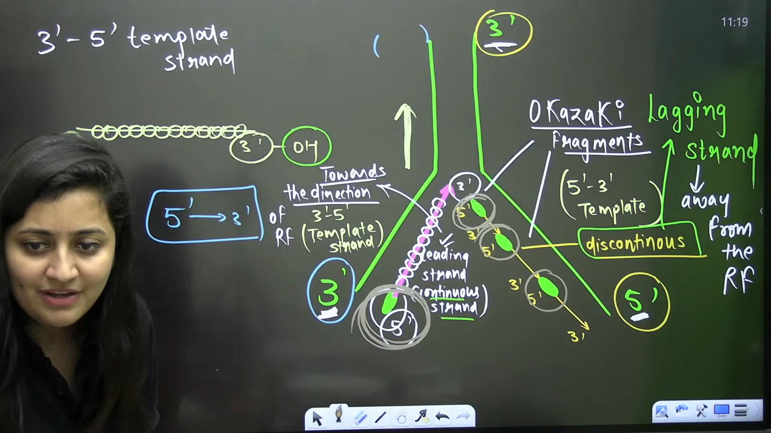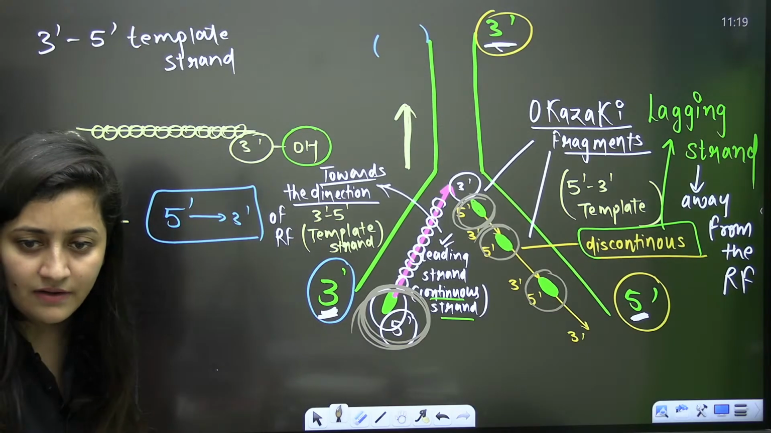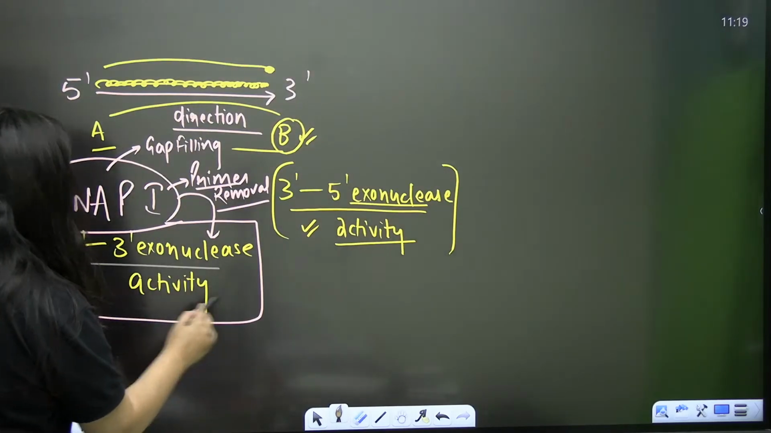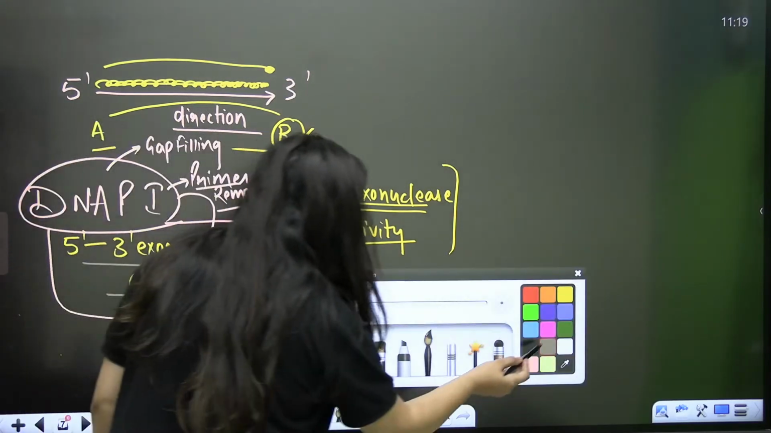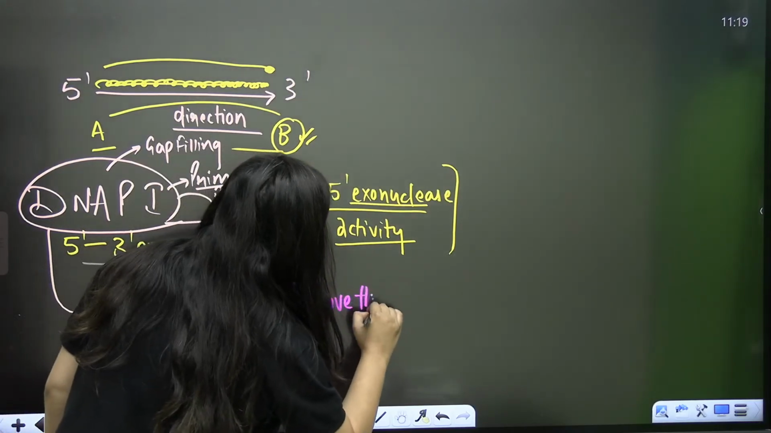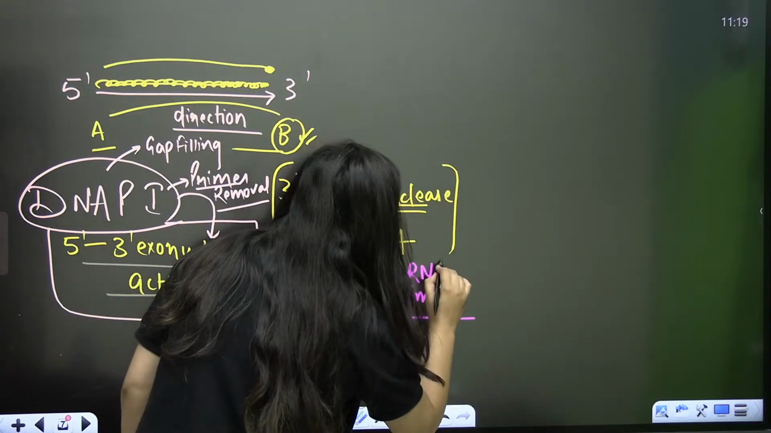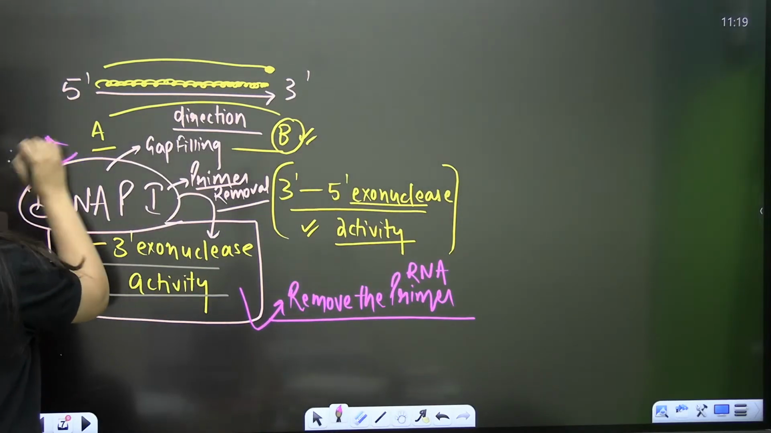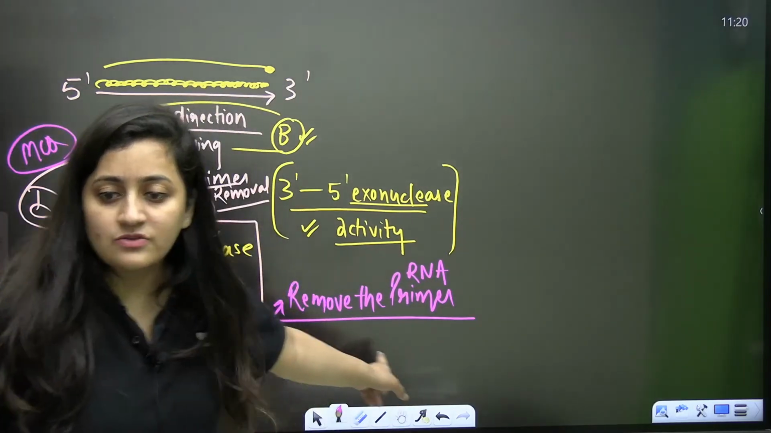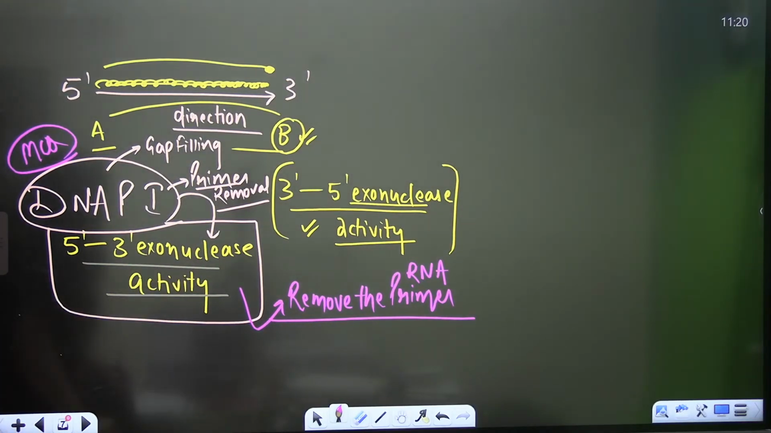Please check my previous lectures. You will get the answer to your question. In the nucleosome coiling, we have discussed that. So that primer will be removed. So this 5' to 3' exonuclease activity, which is something unique, what will it do? It will remove the RNA primer. That's very important. MCQ can come from this part. This is something unique related to your DNA polymerase 1. So that's what you need to keep in your mind, students.